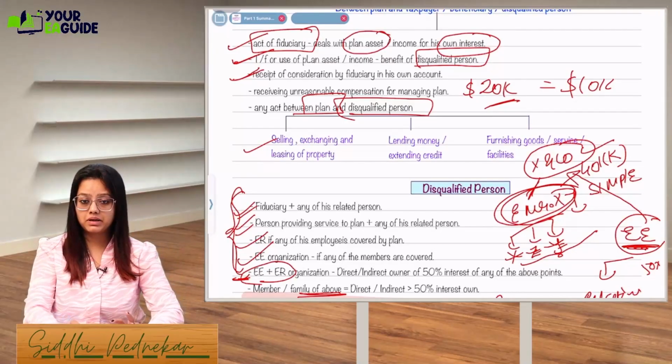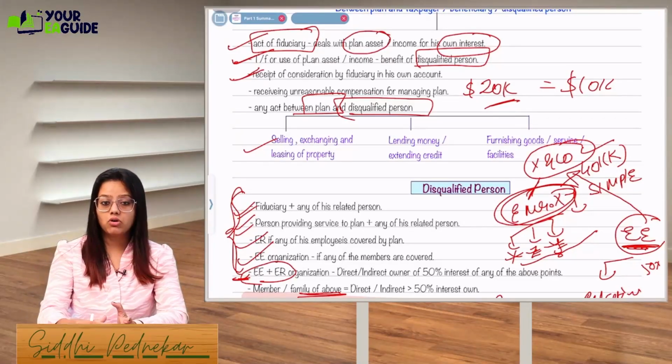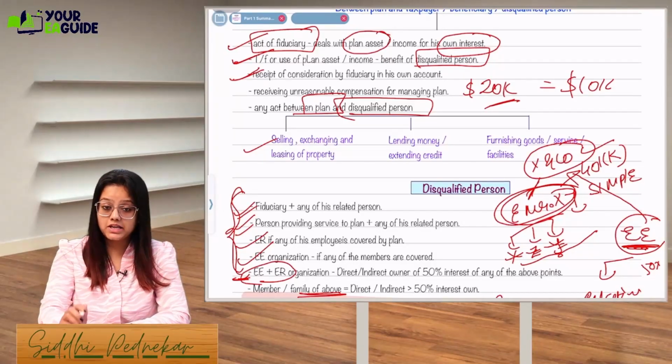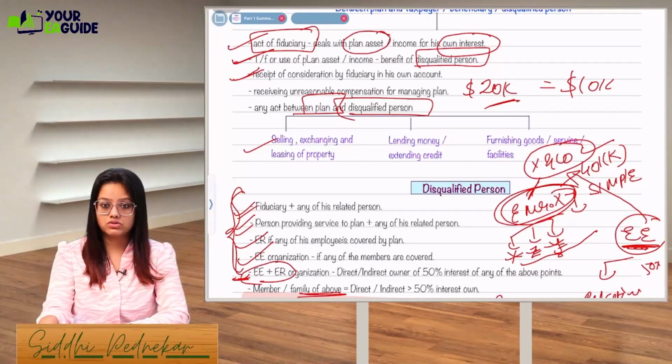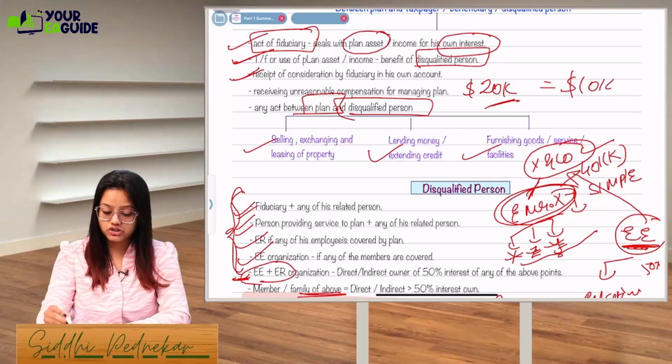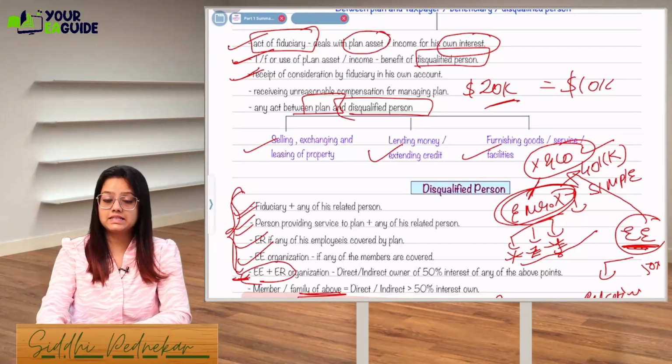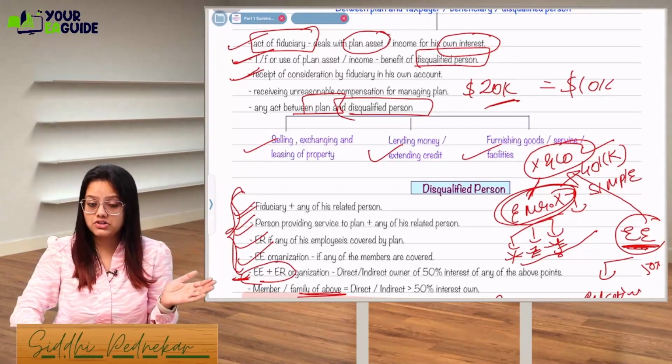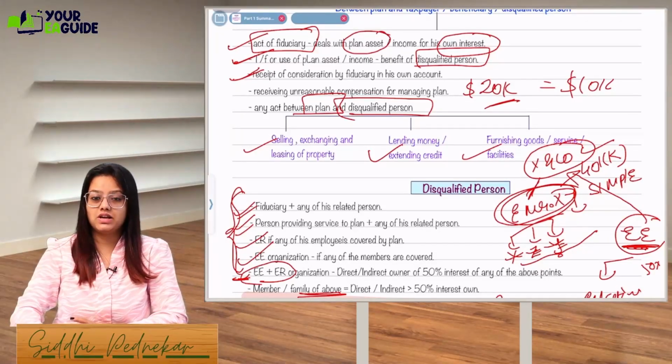Sometimes it happens that I am keeping the whole retirement account as a mortgage and taking out a loan, or I am selling the whole account or exchanging or leasing the property based on my retirement account. Lending money or extending credit from my account, and furnishing goods, services or facilities. Let's say my plan manager is providing me some other goods, services and facilities.